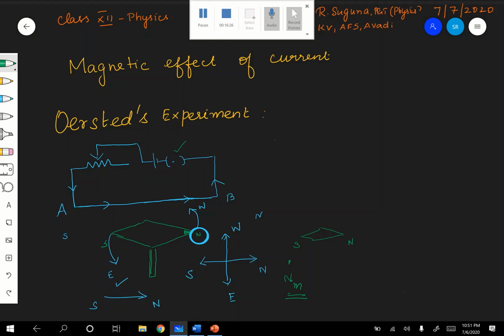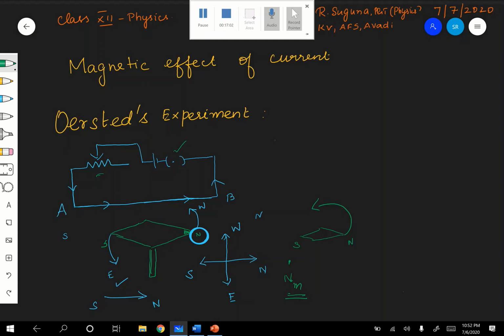He increased the amount of current there, by the rheostat. By decreasing the resistance of the circuit, he increased the current. Once he increased the current, the degree of deflection was very large. It nicely deflected. Are you following? And after that, he decreased the current. Then the degree of deflection of the compass needle decreased. So it depends on the current. Is it clear?